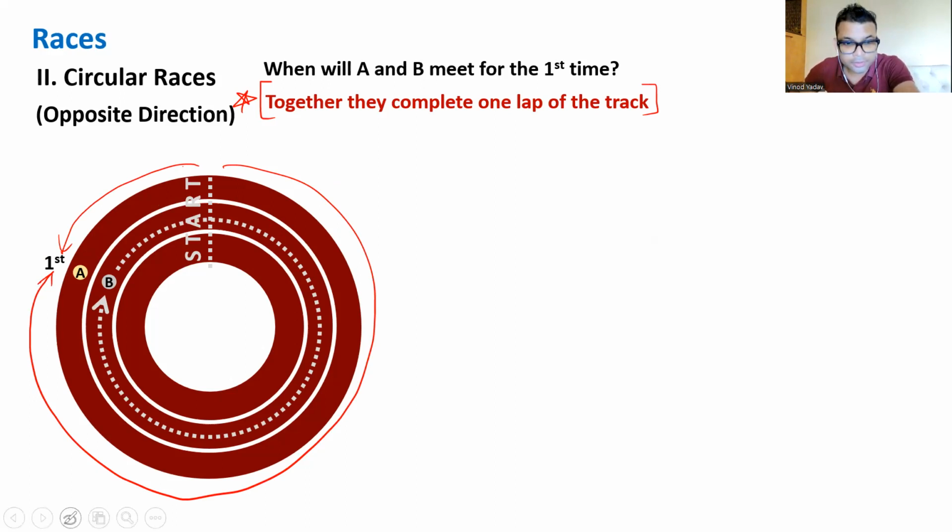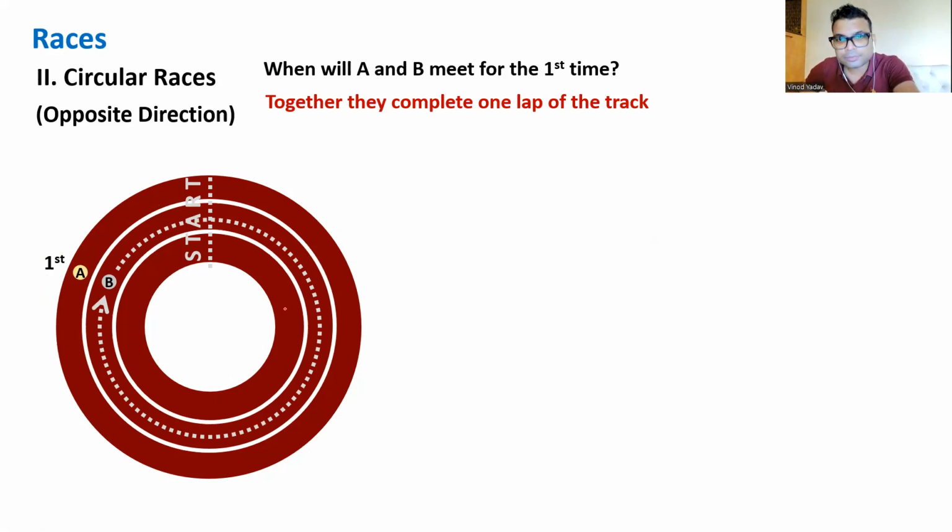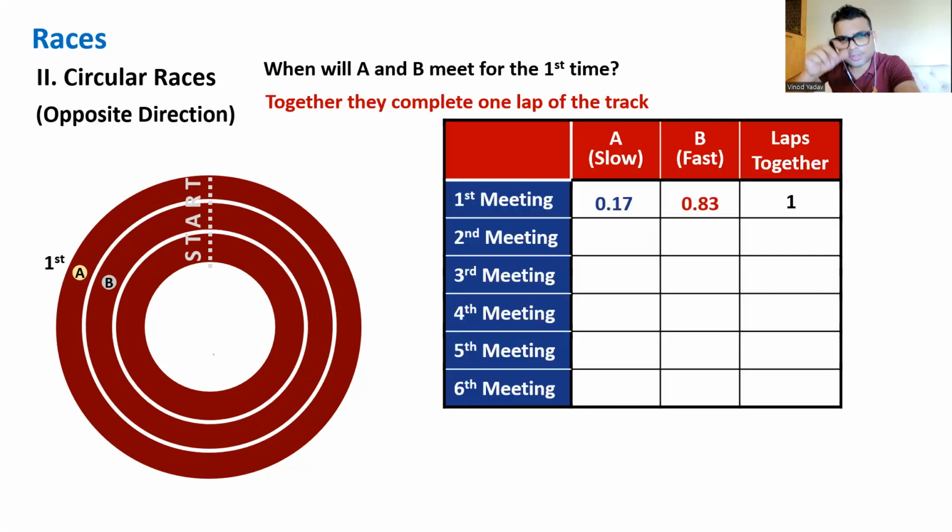Yes, perfect. Don't worry about these values. This is adjusted as per those distances. Okay. So now the race continues further. So one more 0.17 and one more 0.83. Yes. So basically the second meeting happened here. Then they continue further. I'm sure you must have guessed it by now. Where will they meet? So the third meeting happened here, exactly opposite the original starting point.